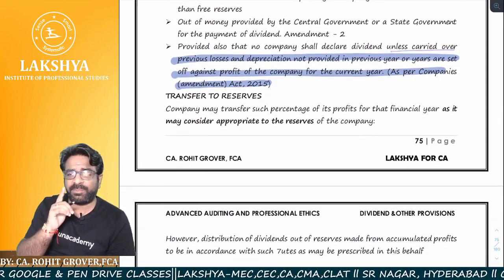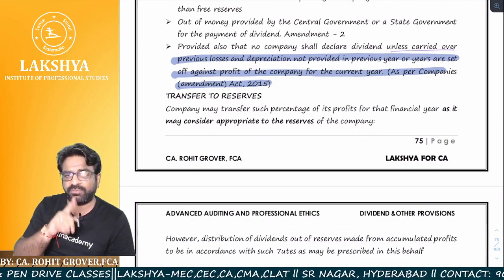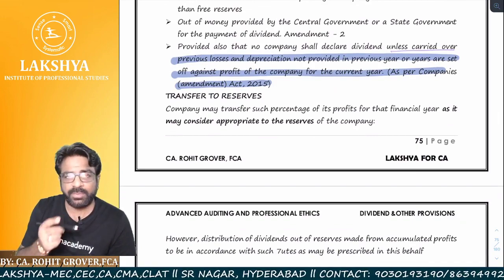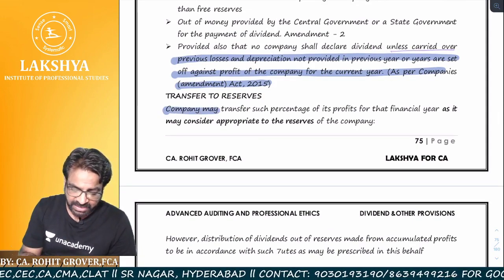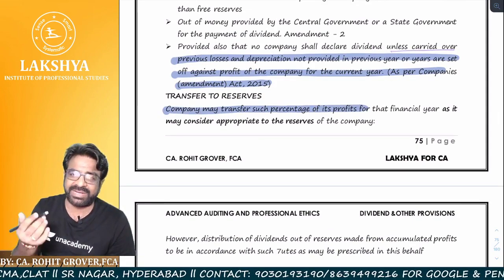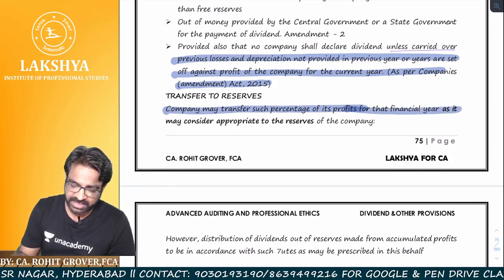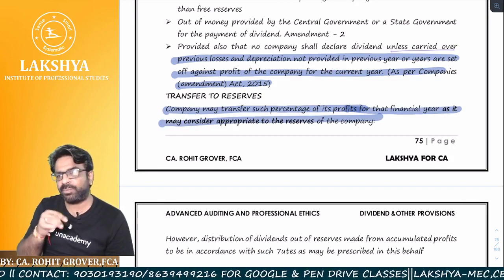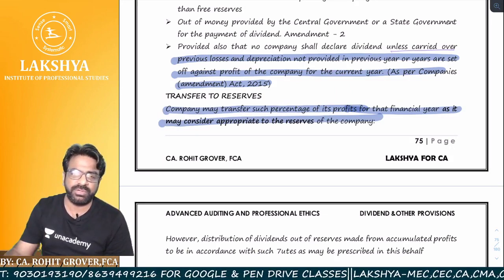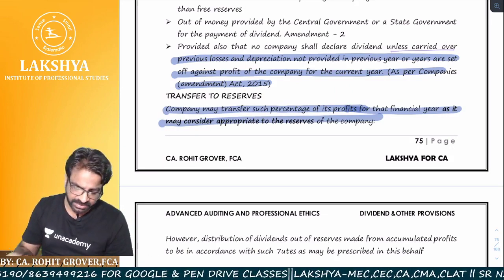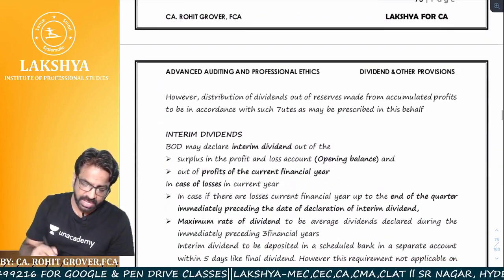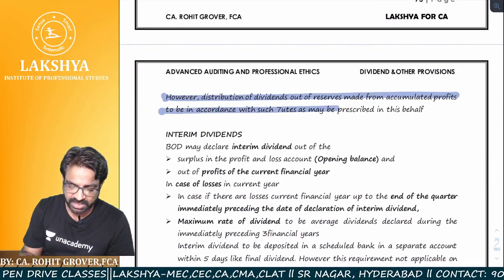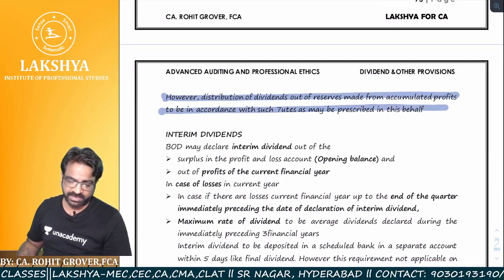Now, transfer to reserves. Did I tell you that if you are paying the dividend out of the current year profits, you have to transfer an amount to the free reserves? Yes, you have to transfer the amount to the free reserves. How much? It is the company's will. So the company may transfer such percentage for the financial year as it may consider appropriate. As it may consider appropriate means it is the company's wish how much to transfer. Distribution of dividend out of reserves made from accumulated profits is to be in accordance with such rules as may be prescribed in this behalf.